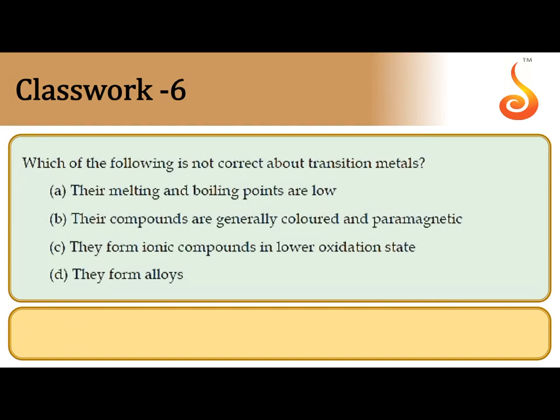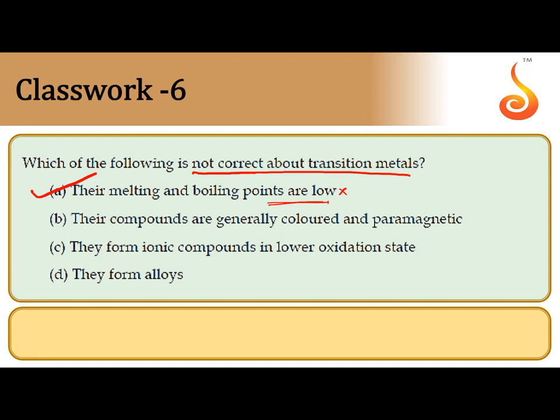Which of the following is not correct about transition metals? Their melting and boiling points are low. Actually, their melting and boiling points are high. So, this statement is wrong. We have to pick up the wrong statement only, which is not correct about the transition metals. As the melting point and boiling points of transition elements are high, as the statement is given low, this statement is wrong. So, that only correct answer for us. Then you check the other options also.